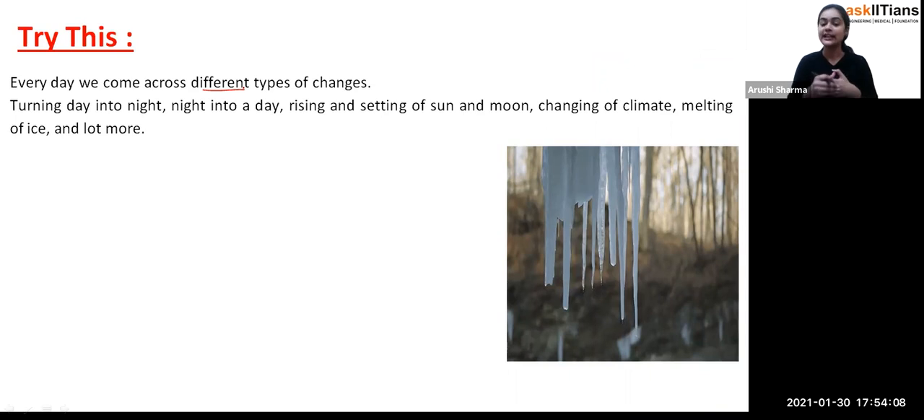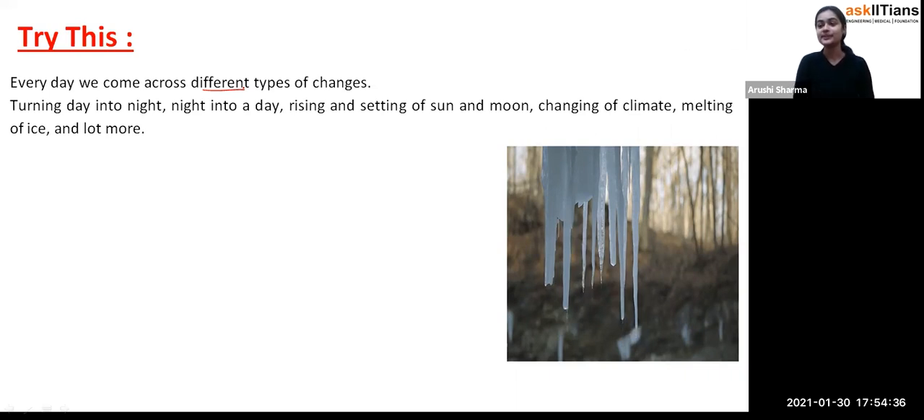Exactly students, even though you'll say ma'am, some days we observe that the sun is not there, it's just because the sun always rises. It's just that we have clouds, the rainy season is there, so we can't see the sun. But the sun is always there. So these are all changes which you observe in your surroundings, like water changing into ice, ice into water. These are all the changes going on.